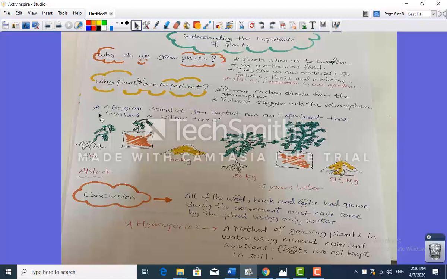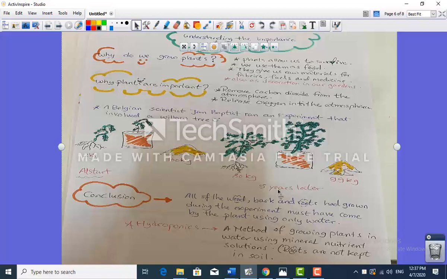Afterwards, there was a Belgian scientist called Jean-Baptiste, who thought he would run an experiment that involves a willow tree, to know exactly the importance of plants and what would go on if the plant was in a suitable environment or not. So for the experiment itself, he took a willow tree and planted it in the soil. So here is the willow tree, here is the pot filled with the soil and the plant, and this was at the beginning of the experiment, and this was 5 years later.